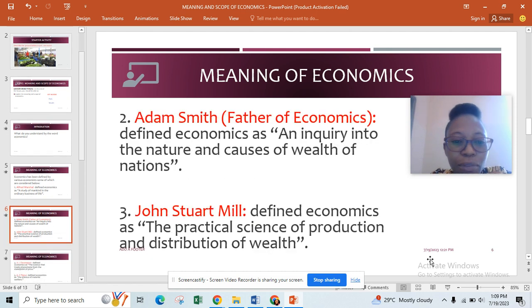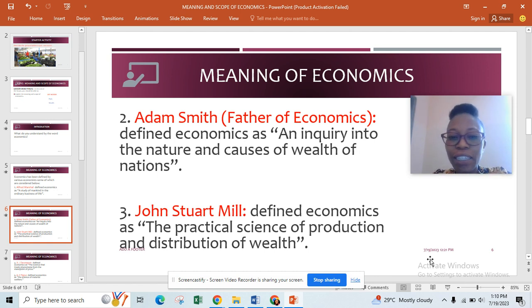So we have other economists. We have Adam Smith. That's the person we regard as the father of economics. The father of economics, Adam Smith, defined economics as an inquiry into the nature and causes of wealth of nations.